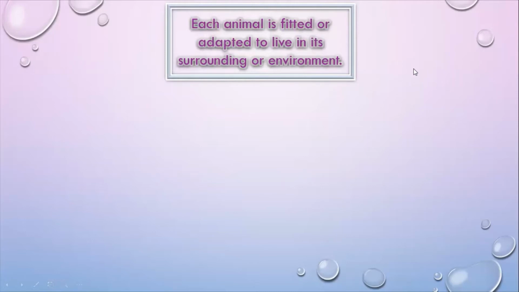It is adapted to find food, it is protected from heat and cold, it is protected from its enemies. Some animals have special body parts for protection.